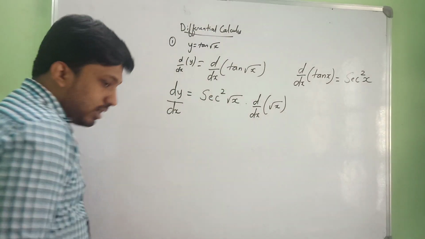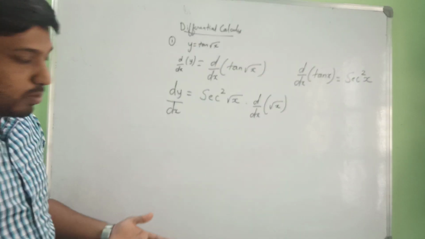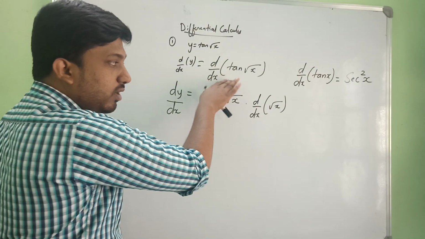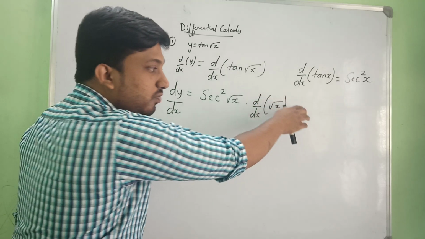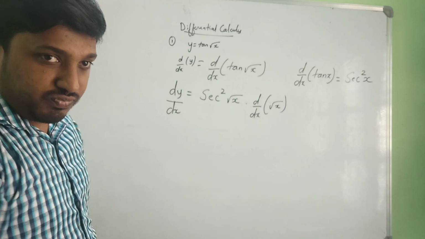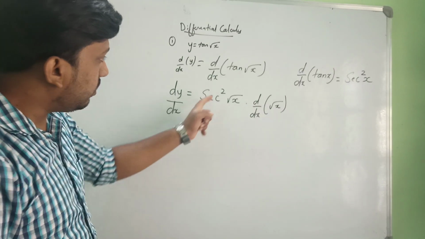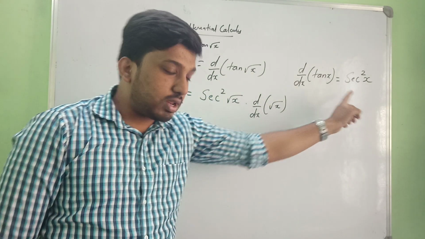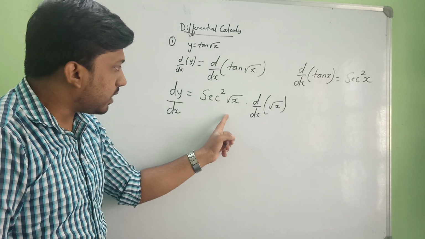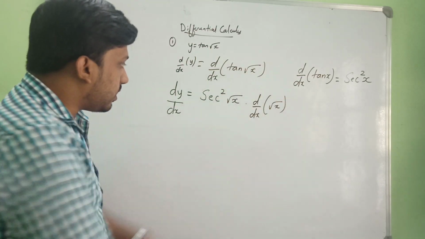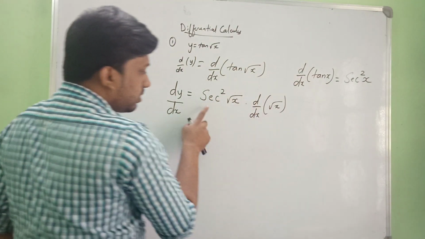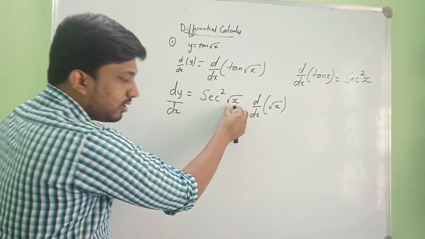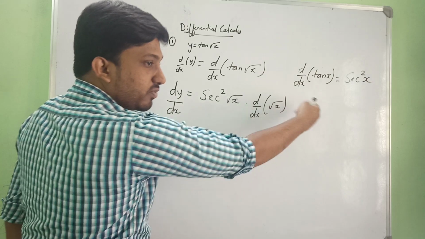Why are we doing this? It is the chain rule. For example, if we had some power here, first you should deal with the power, then the inner function, and finally it ends with the x. That is the chain rule, right? So here, first I have taken the derivative with respect to tan, and the derivative of tan x is secant square x, so in the place of x, we have root x. So secant square root x into the derivative of root x. If there is some other function, we have to differentiate that also.